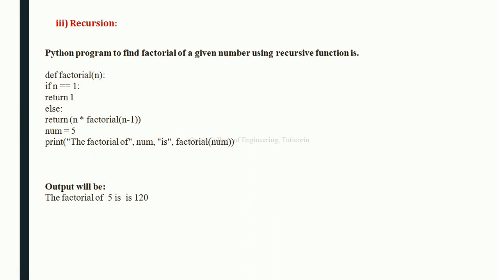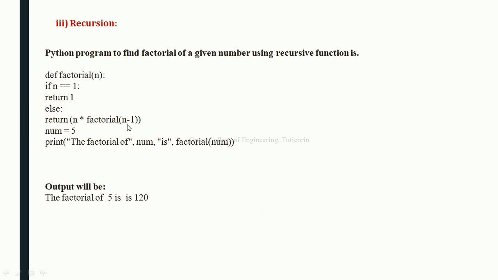When we call this function with a positive integer, it will recursively call itself by decreasing the number. Each function call multiplies a number with the factorial of number minus 1 until the number is equal to 1. This recursive call can be explained in the following steps. For example, when we give factorial of 5, next in this step, the first call is made, and next we get 5 into factorial of n minus 1, means 5 minus 1, so 4.